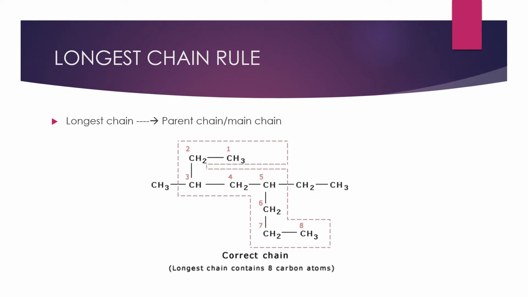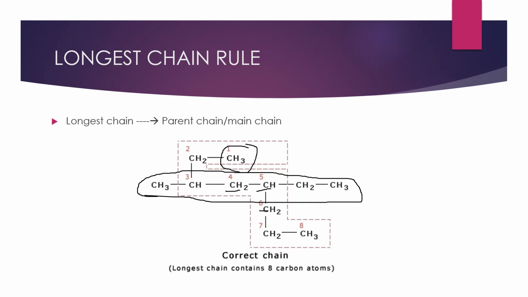In this compound, if you see, you can see the total number of carbons is 7 in the horizontal carbon chain. But we are not taking this one as the main chain. Instead of that, we are going to check that more carbons should be present in the main chain. So if you start counting from this carbon, first carbon this one, then second, third, fourth, fifth, sixth, seventh,